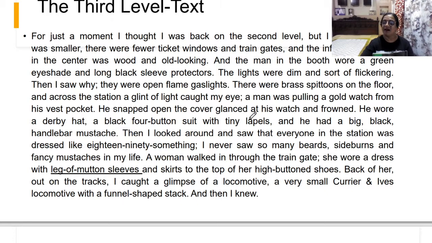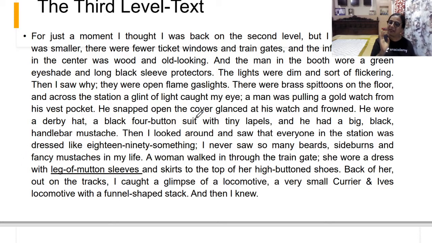A man was pulling a gold watch from his vest pocket. So in the olden days, they used to take out the watch from the vest pocket, meaning from the small coat's upper pocket. He takes it out and sees the watch. And what was he wearing?